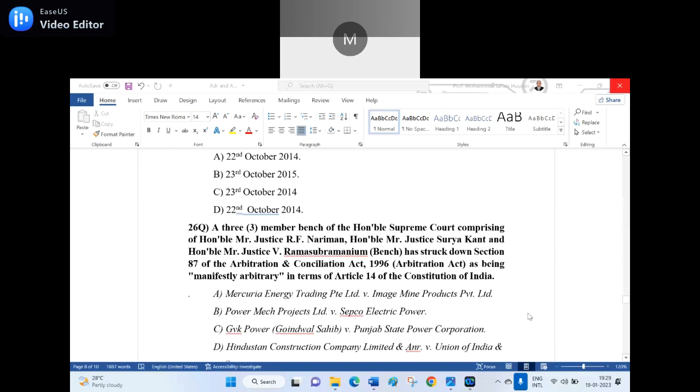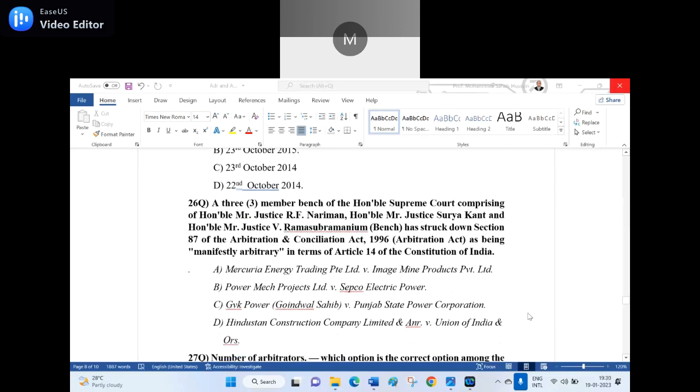In which case law is it? A. Mercuria Energy Trading Private Limited versus Image Mine Product Private Limited. B. Power Mech Projects Limited versus SEPCO Electric Power. C. GVK Power Gaindwala Sahib versus Punjab State Power Corporation. D. Hindustan Construction Company Limited and others versus Union of India and others. Which one is the right option?